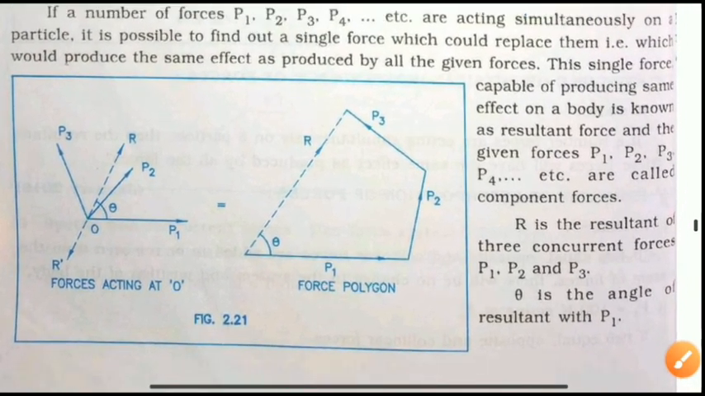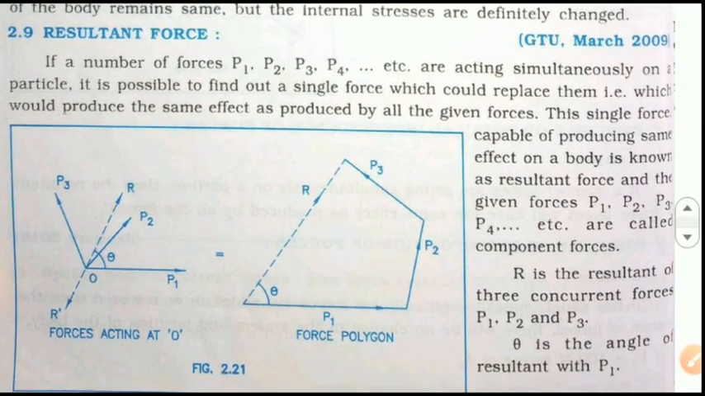So in any example, if you have to find out the equilibrium force, then what do we have to find out? We have to find out the resultant force and take the opposite force to the resultant, which is called the equilibrium force. So finally, in any case, if we have to find out the equilibrium force, then we have to find out only the resultant.